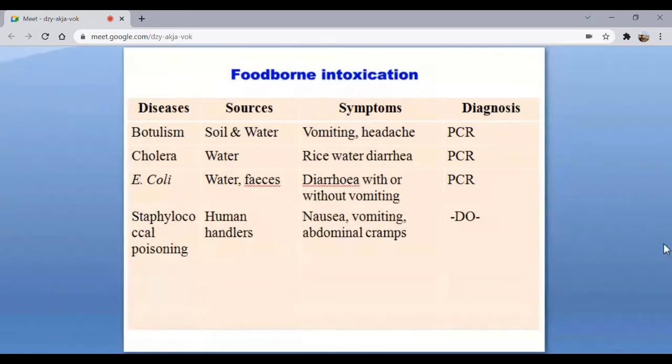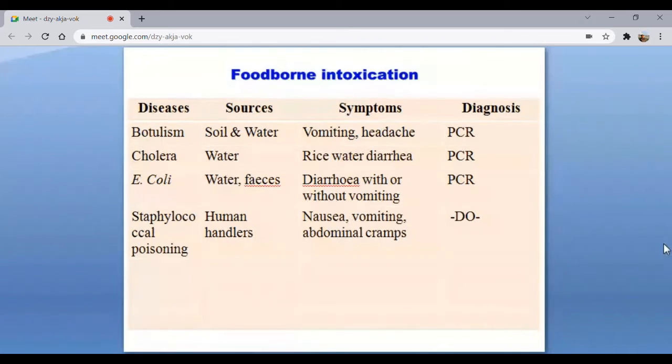And cholera, especially Vibrio cholerae, is very important because in most countries and places where the hygienic condition was not maintained, where the water was in contact with the feces, people were dying like anything. In the olden days, cholera was one of the reasons why a lot of people died. And here the symptom is rice water diarrhea.